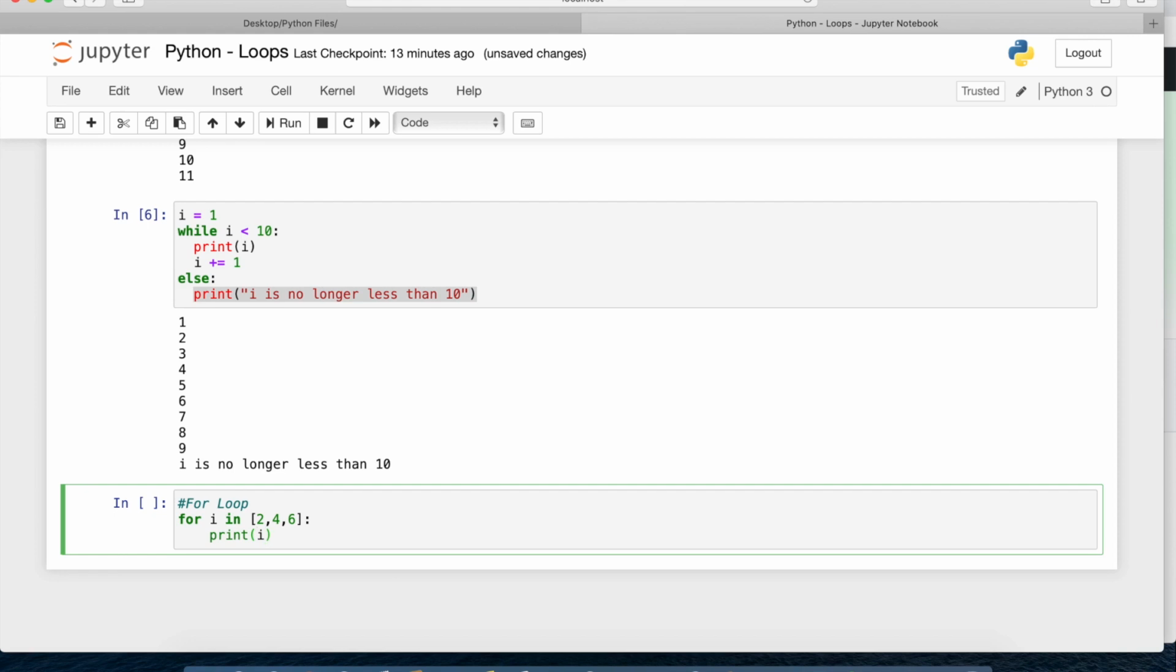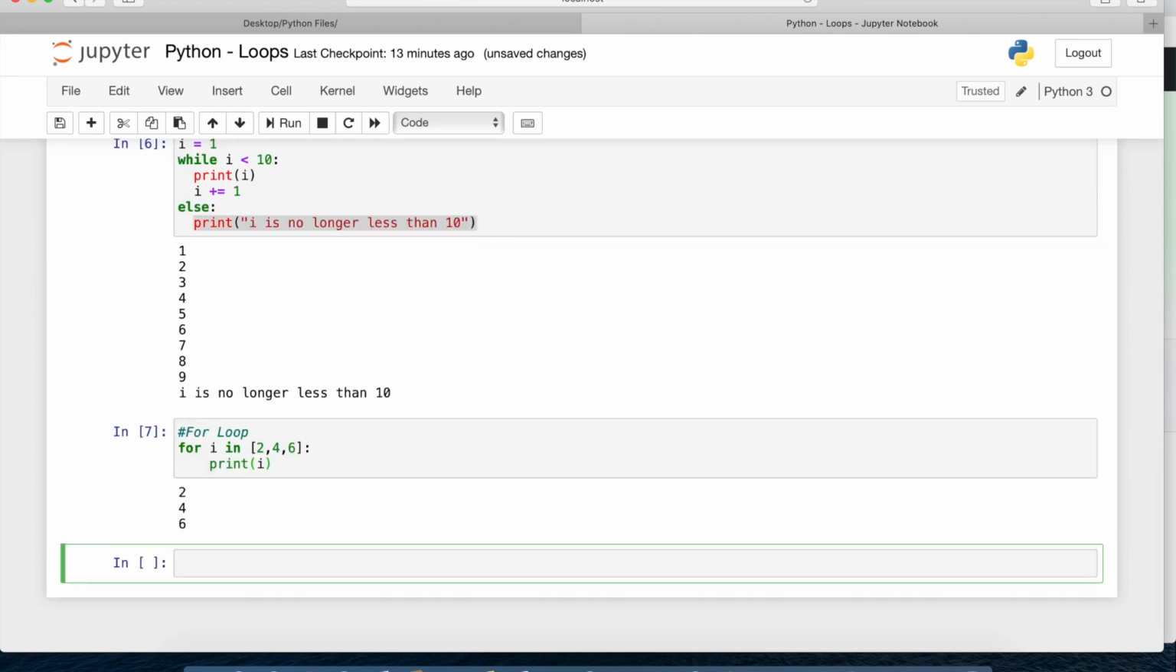So what will happen here? The first time, from the sequence, I will pick 2. So the first value is 2, and it will print the first value. After that, it will again go back to the loop and check for the second value. The second value is 4, so it will print 4. Again, it will go back to the loop and check for the third value. It is 6, so it will print 6. So you can see here, it is printing 2, 4 and 6. This is how we can write a for loop.